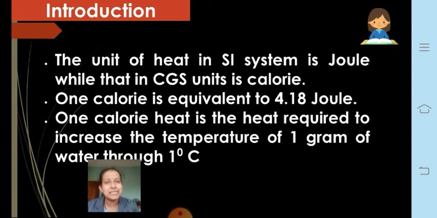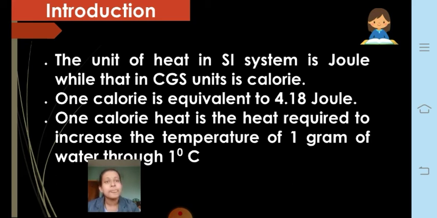1 calorie of heat is the heat required to increase the temperature of 1 gram of water by 1 degree Celsius. Now, how can we define 1 calorie? It is saying that it is the heat. Okay, how much is 1 calorie of heat? 1 calorie of heat is nothing but the heat required to increase the temperature of 1 gram of water through 1 degree Celsius. Now let me give you an example.